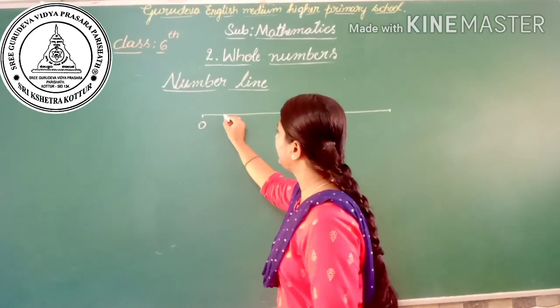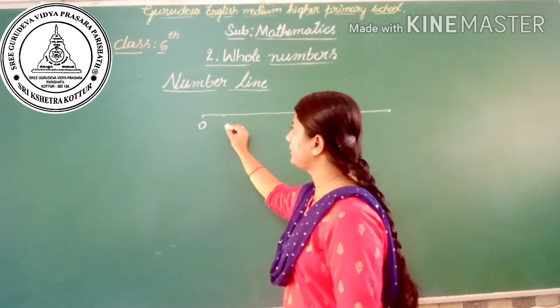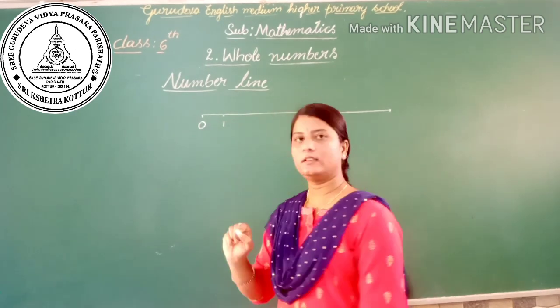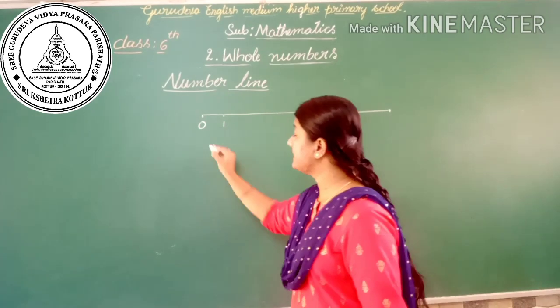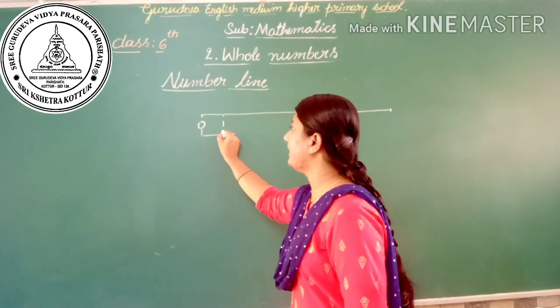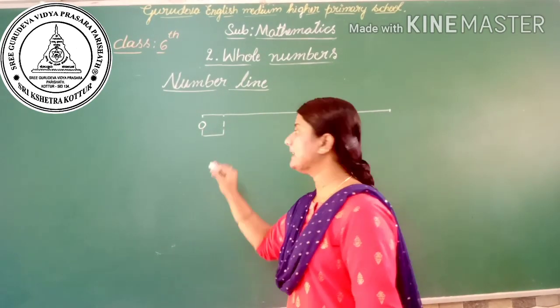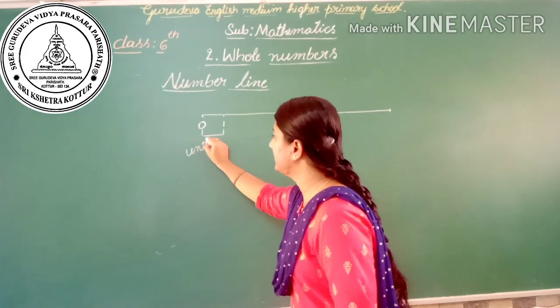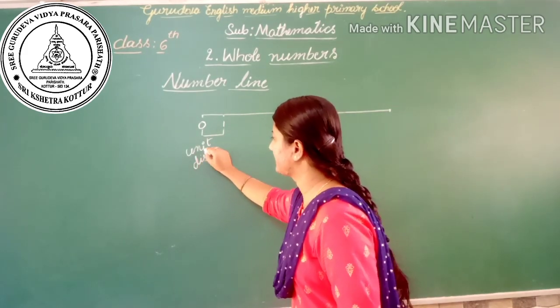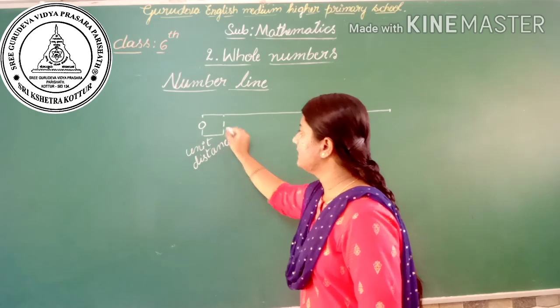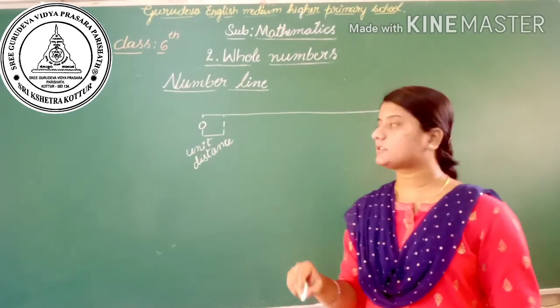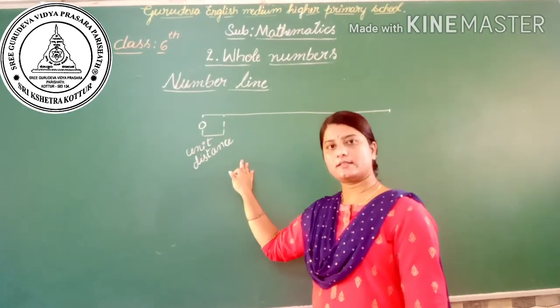From the 0, I will keep the next number, that is 1. The distance between 0 and 1 is called unit distance.